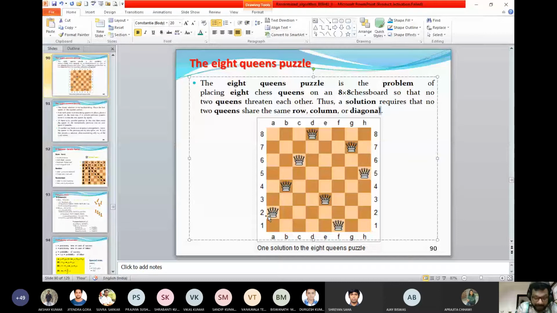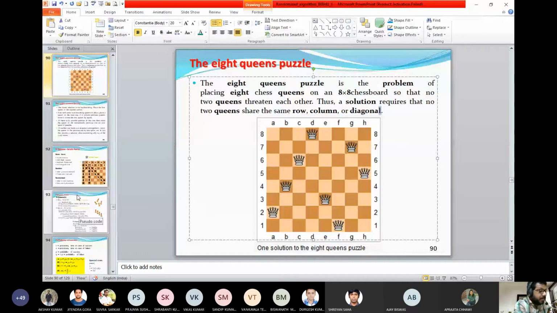What are the two properties required for the greedy algorithm? What properties should the problem exhibit? One is called the greedy choice property, right? You must have a choice among the available local solutions. Here you can say your local solution might be placing the queen into any of the 8 positions. So you need to evaluate that one. Otherwise, how much time will it take for the brute force method? What are the possible solutions for the brute force method?